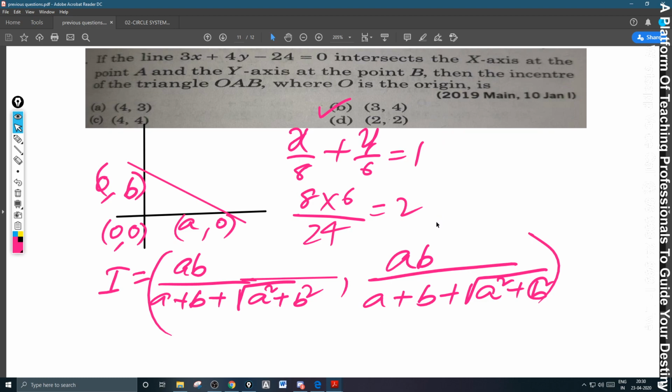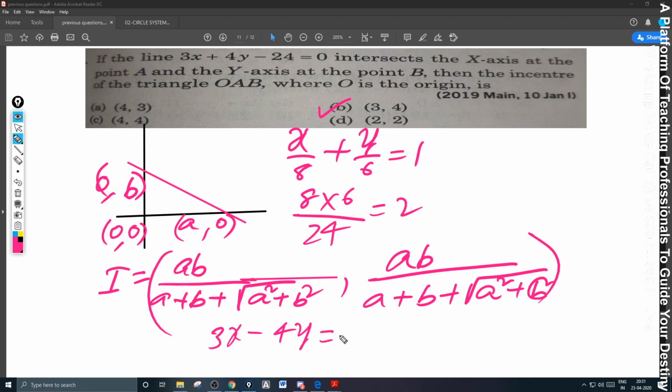Now, what is that I said? If it is me, I will twist the question like this. Instead of asking this, even though you know this formula, I will ask the question like this: 3x minus 4y is equal to 24. Then what happens?